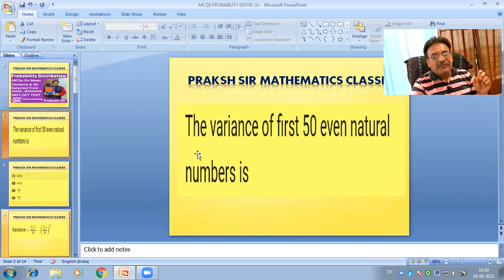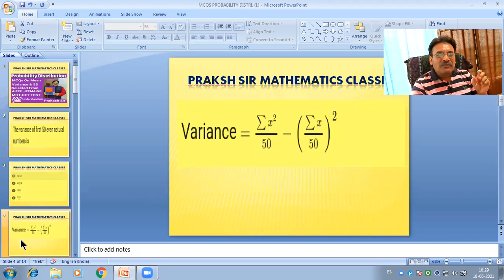We know the formula for finding the variance. The first is variance of x equals sigma pi into xi square minus, in bracket, sigma pi into xi whole square.